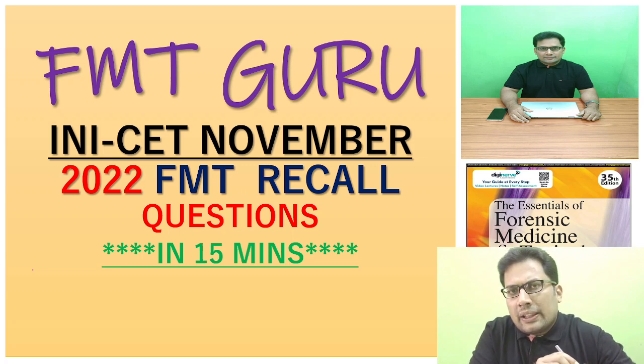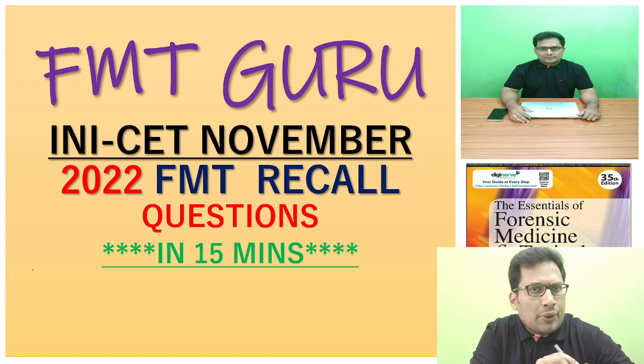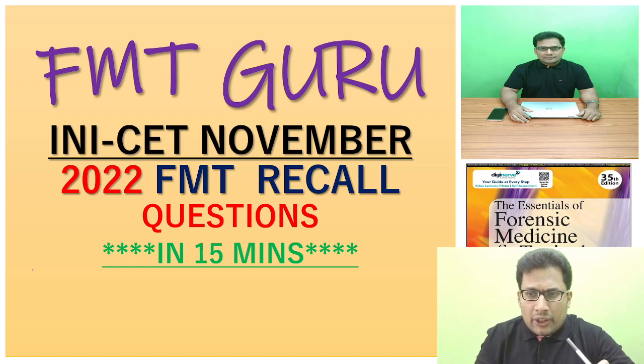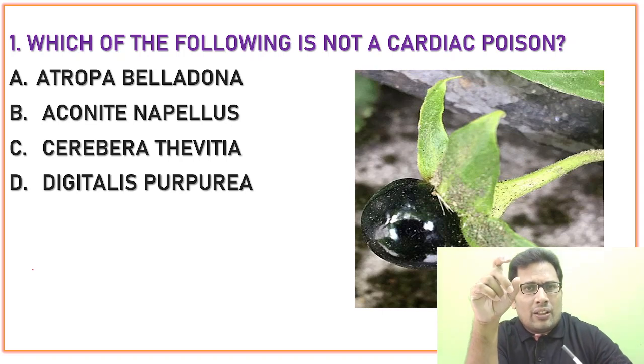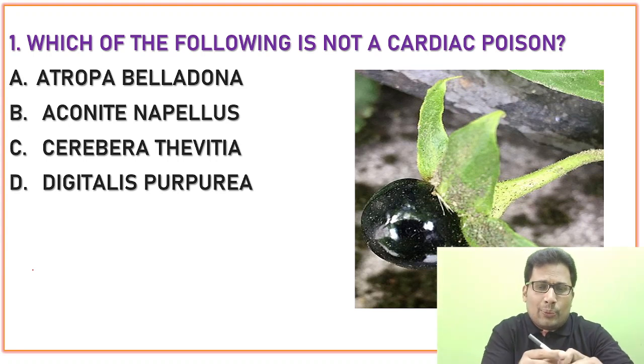So we are going to discuss INI-CET November 2022 FMT questions in 15 minutes. There were 9 to 10 questions asked in the exam. So what was question number 1? Question number 1 was, which one of the following is not a cardiac poison? So the question is about cardiac poison.